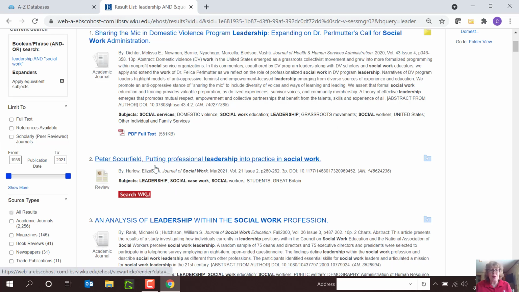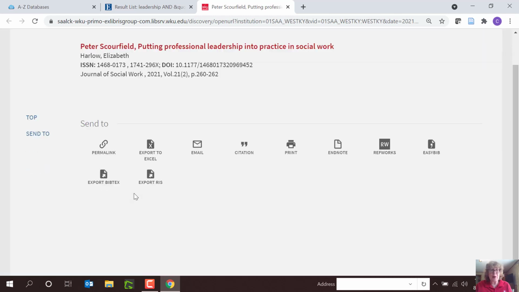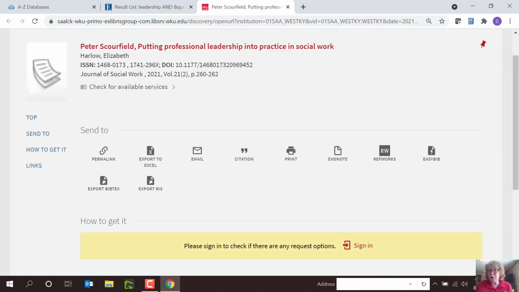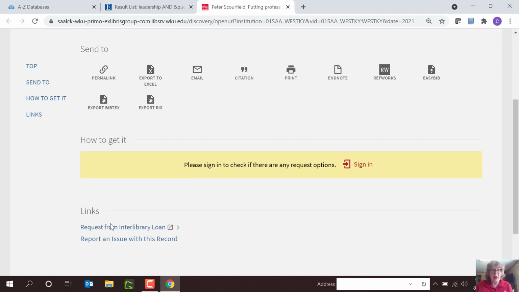Some of these articles in Academic Search Complete will not have full text attached. Here's how I get the full text. Let's say I click Check WKU. I don't see a full text link. I click Request from Interlibrary Loan and follow the on-screen instructions. A copy of the article is emailed to my WKU email account at no cost to me.